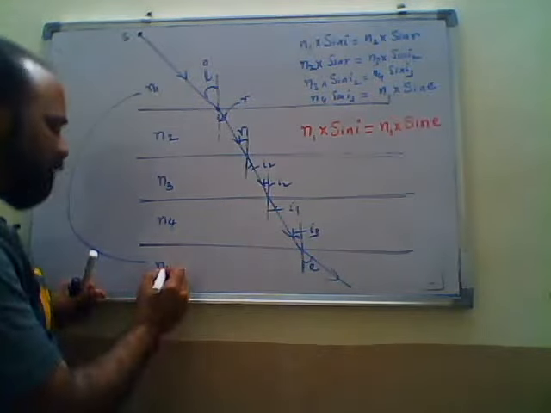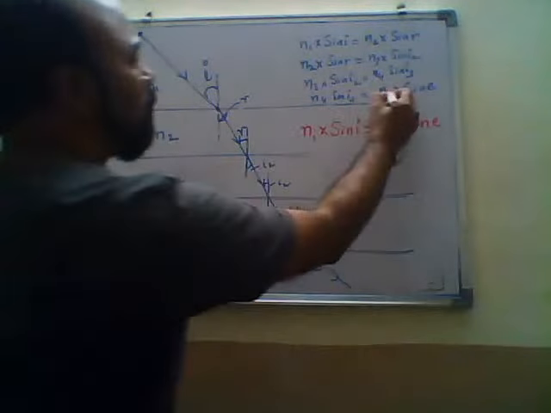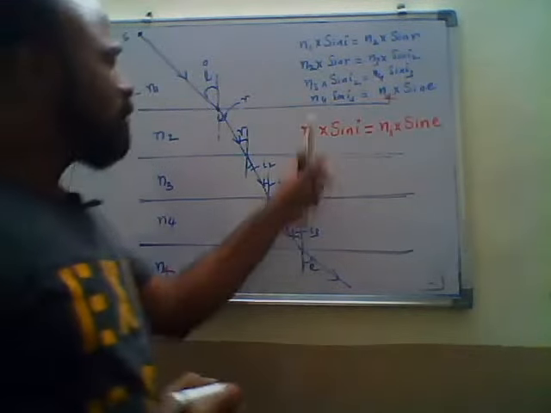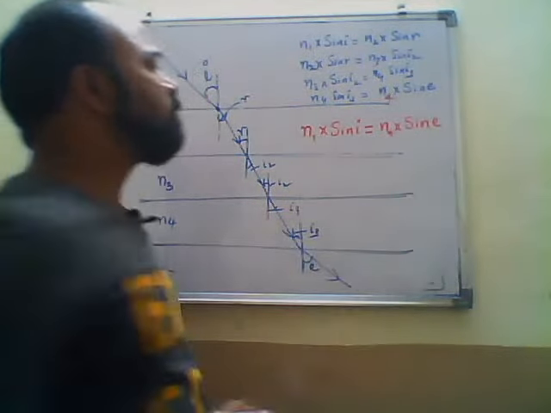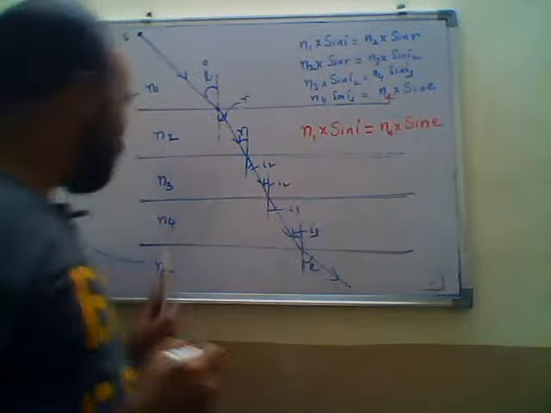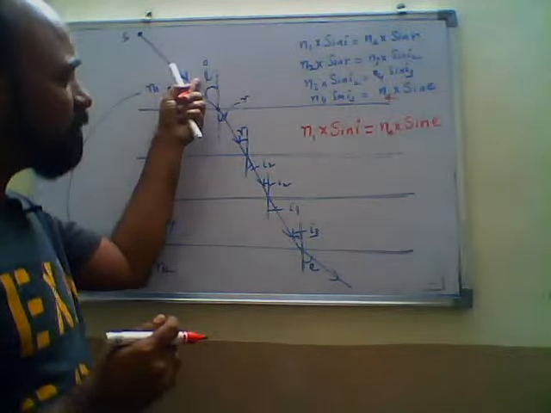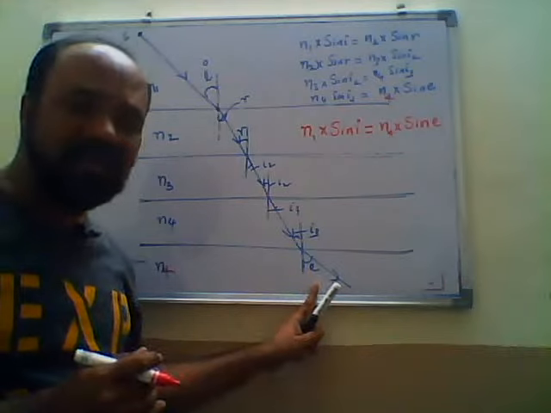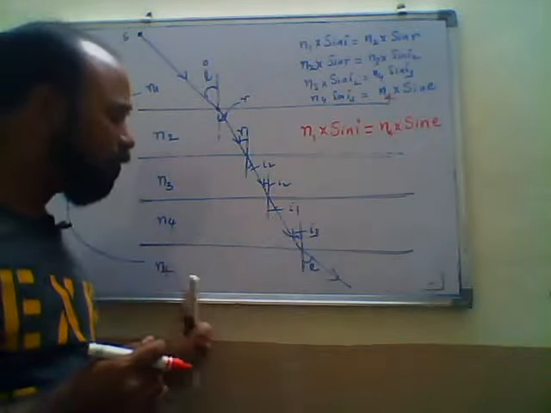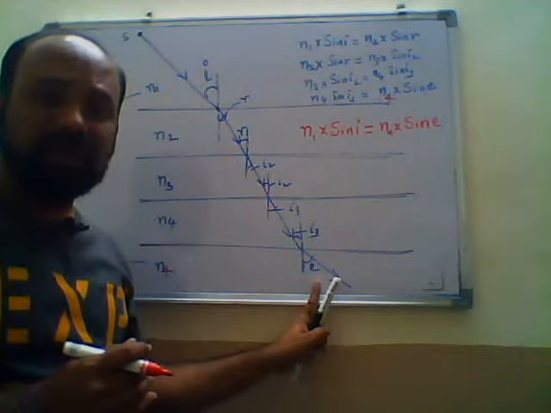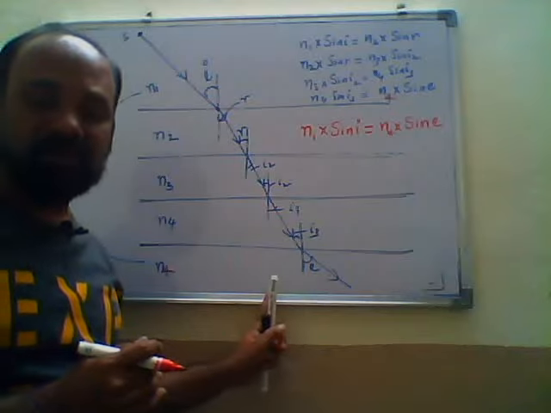Otherwise, if you take this as the fourth medium, also no problem. So N1 into sin I is equal to N4 into sin E. Means if both are homogeneous media, if they give the angle of incidence in a problem and ask what is the angle of emergence, we can use this formula. N1 into sin I is equal to the fourth medium's refractive index into sin of the angle of emergence, which we have to find out.